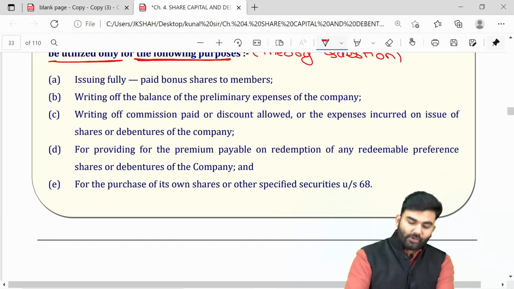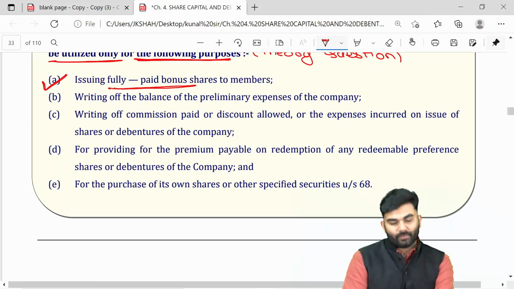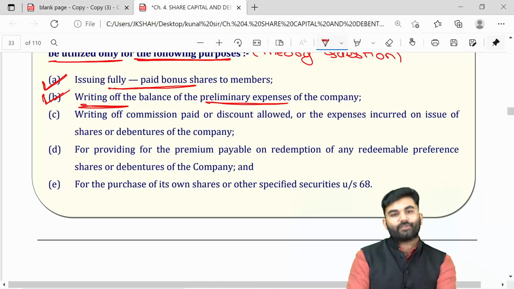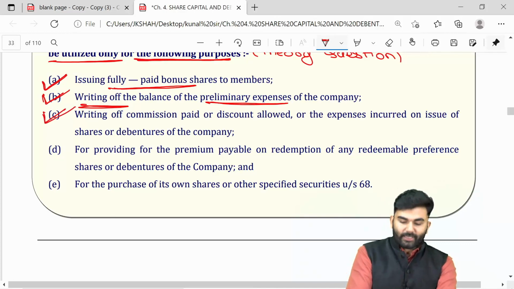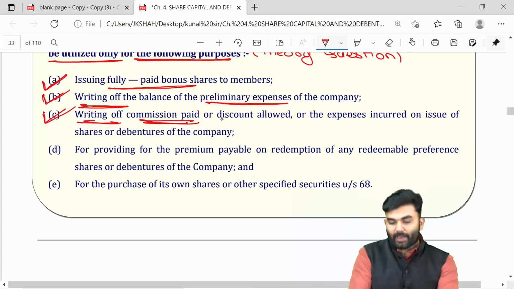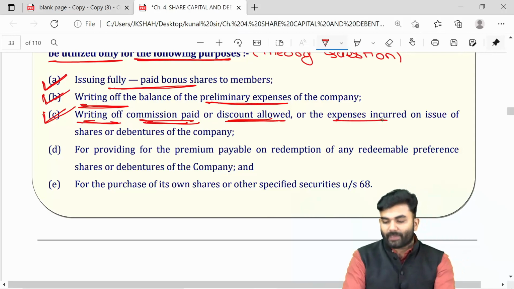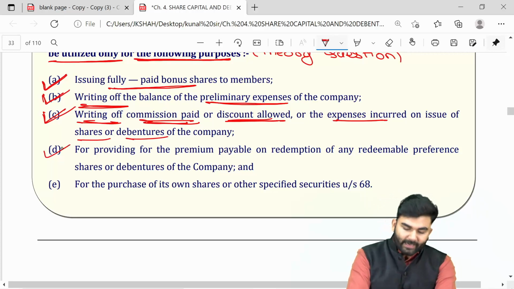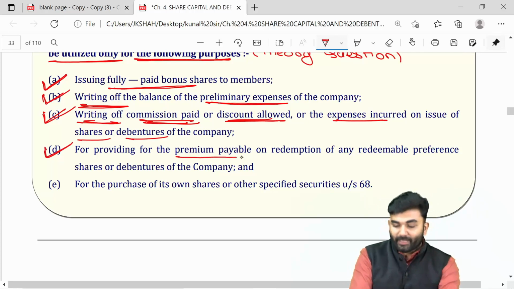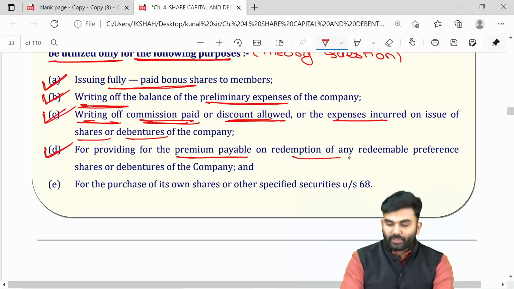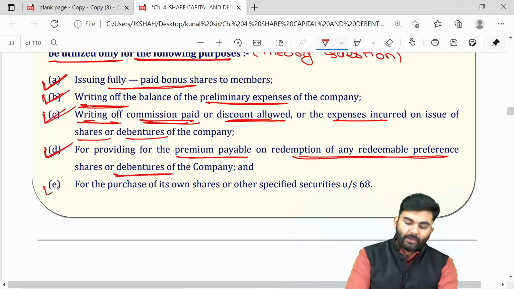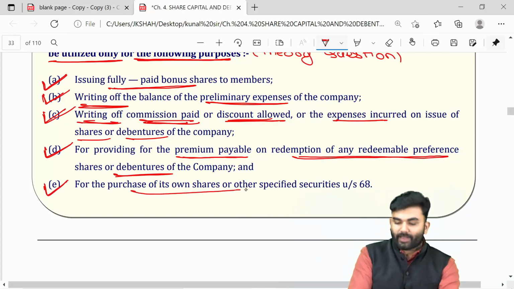The lawmaker says the securities premium account can be utilized for issuing fully paid bonus shares. It can also be utilized to write off preliminary expenses. It can also be utilized to write off commissions paid or discounts allowed or expenses incurred for issuing shares or debentures. Or else it can also be utilized for providing premium at the time of redemption of preference shares or at the time of redemption of debentures. Or it can also be utilized at the time of buyback.